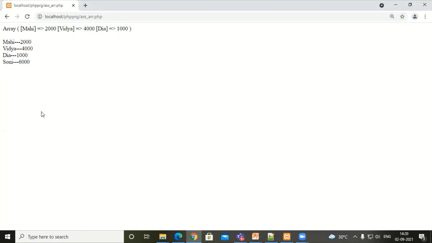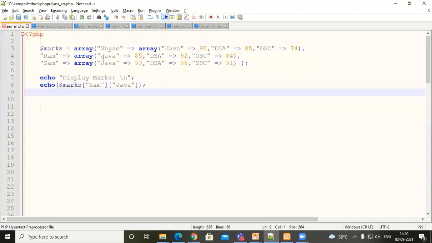Now let's discuss how to define a multi-dimensional array and how to retrieve its values. Just observe the code here. We are having $marks as my 2-dimensional array, in which the key will be the student and the value will be an array. Why? Because each student has different subjects and their marks.